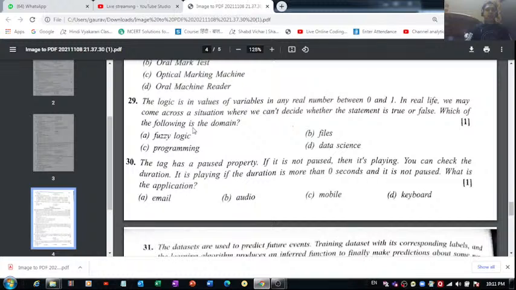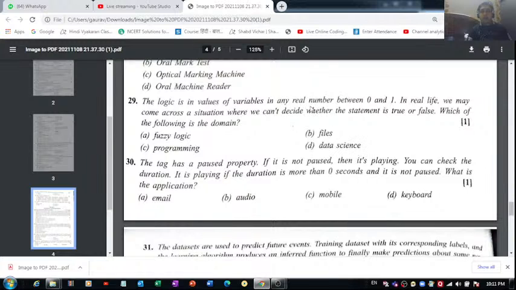Question number 29. The logic has values of variables as any real numbers between 0 and 1. Absolutely right. In real life, we may come across a situation where we can't decide whether the statement is true or false. That is also right. Now, which of the following is the domain? Which domain are we talking about here? Are we talking about files? No. Programming? No. Data science?